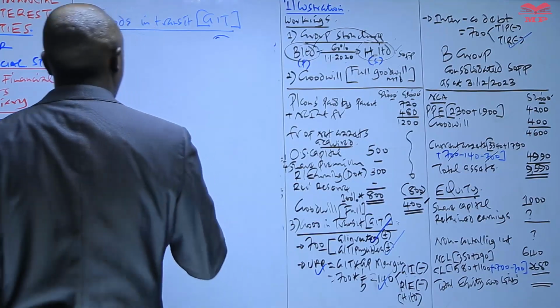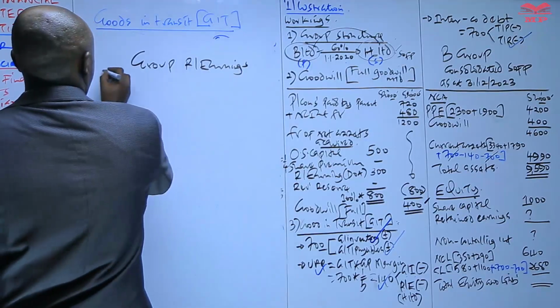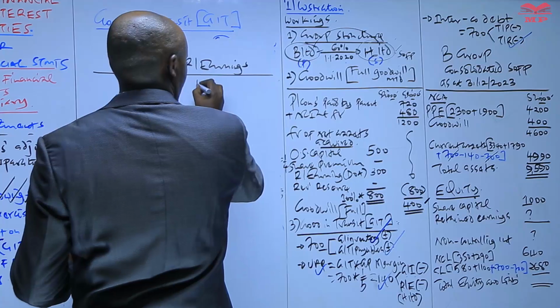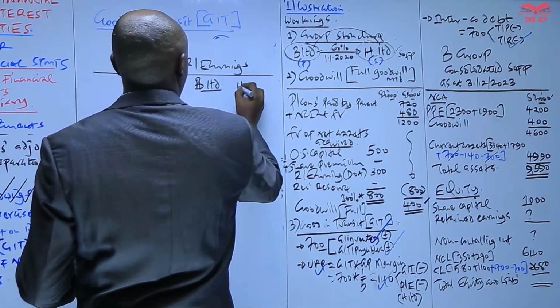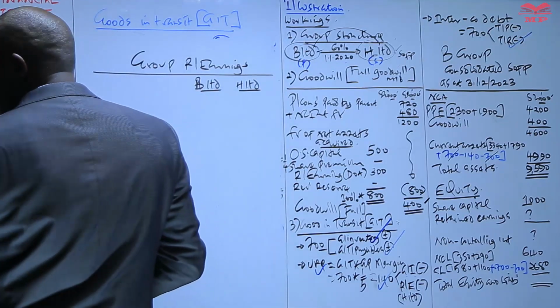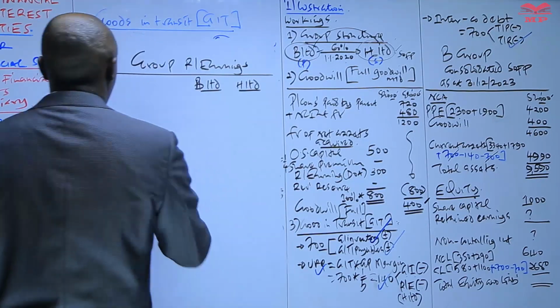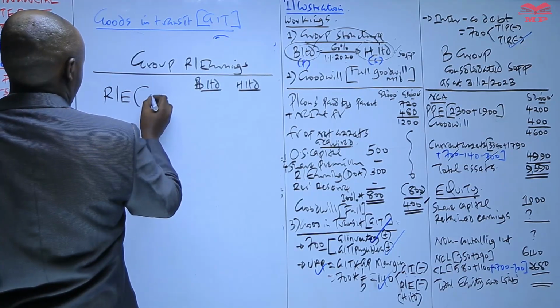Yes, so let's start with the group retained earnings. For the group retained earnings, we need to have two columns here. For parent company, which is B, and for the subsidiary, which is H. So what we start with is the retained earnings as given in